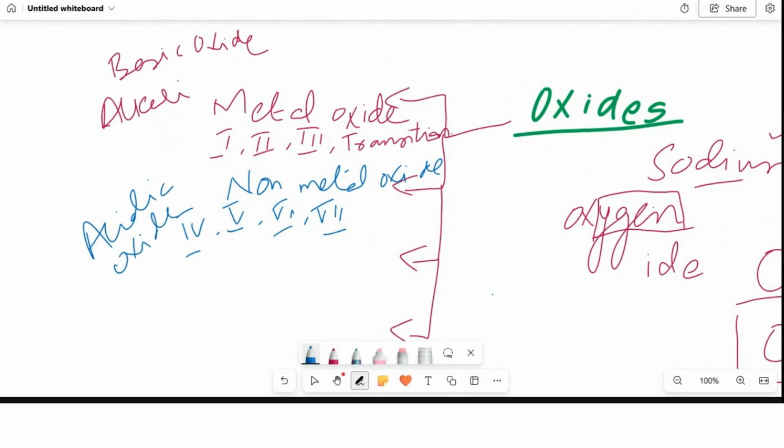Now let's talk about another class, which is neutral oxide. Neutral oxides are the ones which have pH equal to 7. The examples for neutral oxide are H2O and carbon monoxide. These two oxides are called neutral oxides, and these two oxides we have to memorize.